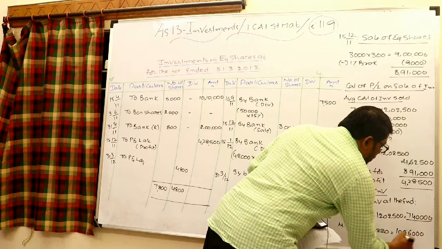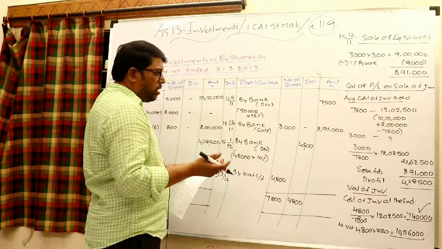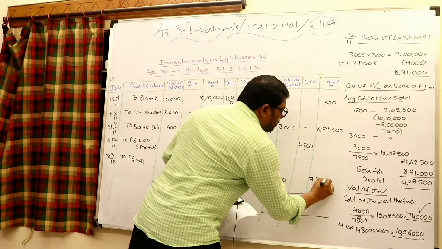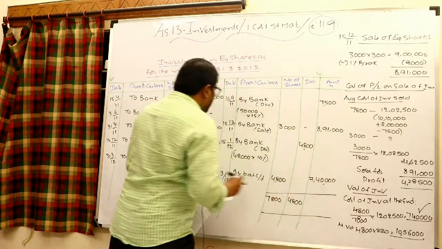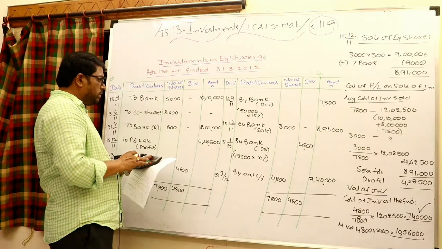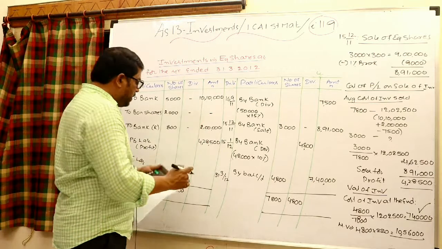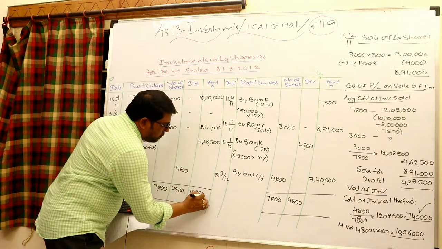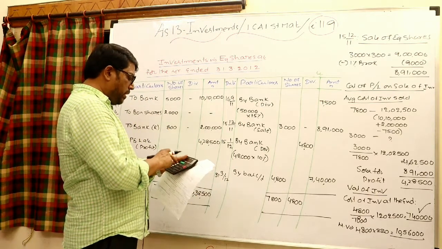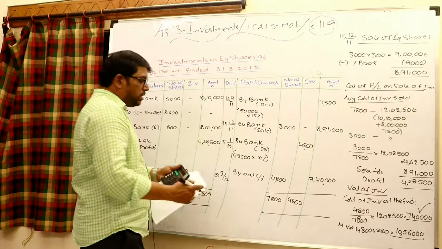Whichever is lower to be taken. Obviously cost is lower, so cost to be taken. Whenever cost is taken, loss need not be incorporated. Obviously the balancing figure will be only the cost, 7,40,000. And you may close both the sides. 10,10,000 plus 2 lakhs plus 4 lakhs 28,500, that is 16 lakhs 38,500. The other side also, 7,500 plus 8,91,000 plus 7,40,000. The total is 16,38,500.